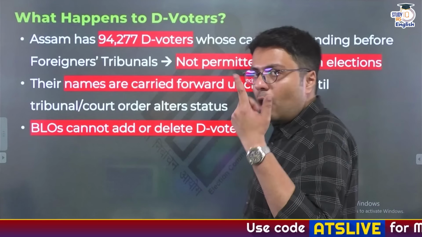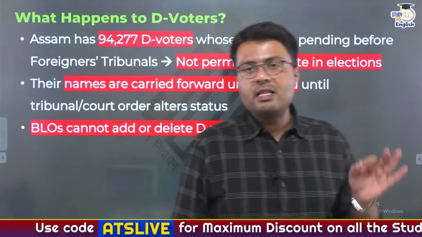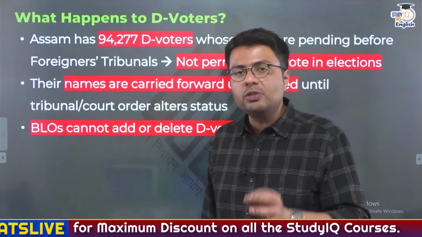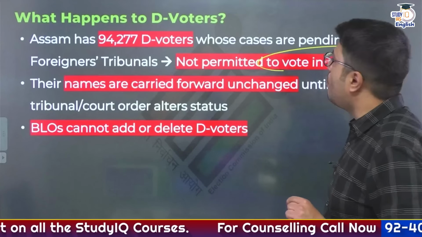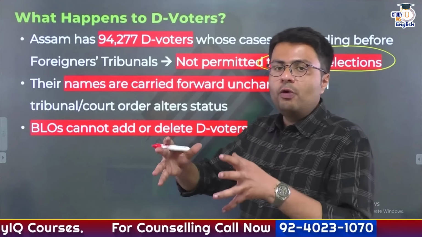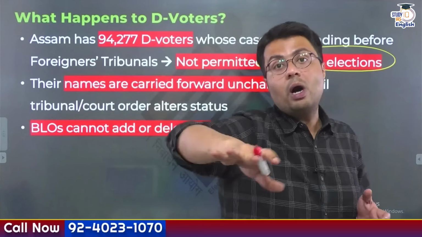Now, what about doubtful voters? There are about 94,277 doubtful voters in the state of Assam, and these doubtful voters are not permitted to vote in elections. Now these doubtful voters, they can file their appeals in the Foreigners Tribunal of Assam, which is again unique to the state of Assam.